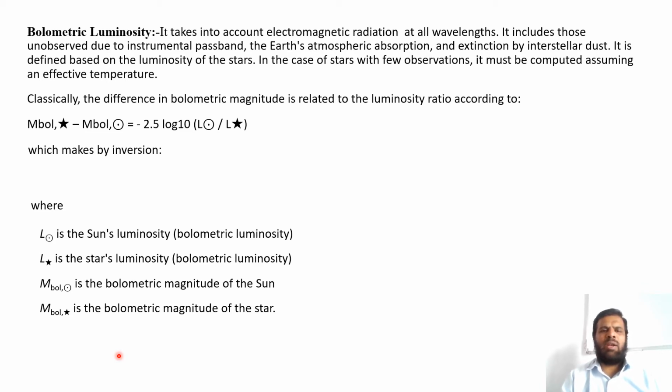Classically, the difference in bolometric magnitude is related to the luminosity ratio according to m bolometric of star minus m bolometric of Sun is equal to minus 2.5 into log to the base 10 of luminosity of Sun divided by luminosity of star, which makes by inversion luminosity of Sun divided by luminosity of star equal to 10 raised to 0.4 into bracket bolometric magnitude of Sun minus bolometric magnitude of star, where L circle with point is the Sun's luminosity, L star is the star's bolometric luminosity, M bolometric circle point is the bolometric magnitude of the Sun, and M bolometric star is the bolometric magnitude of the star.